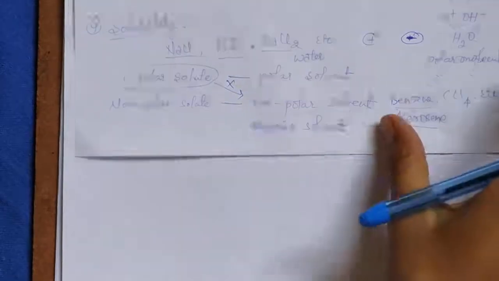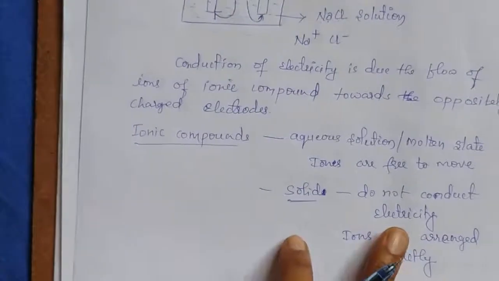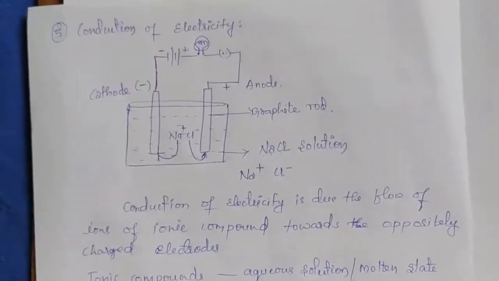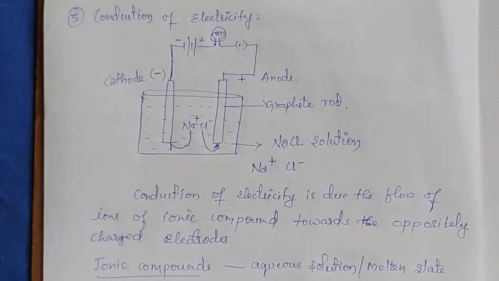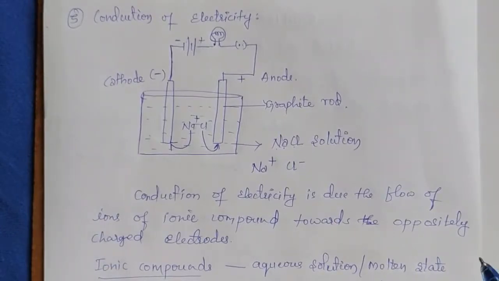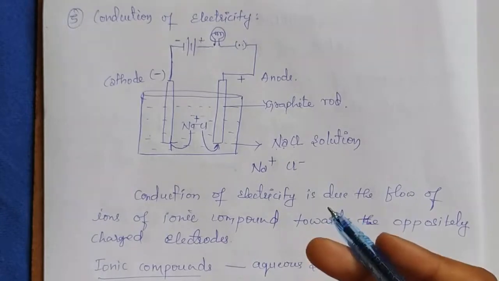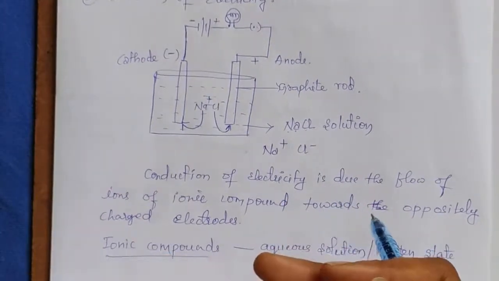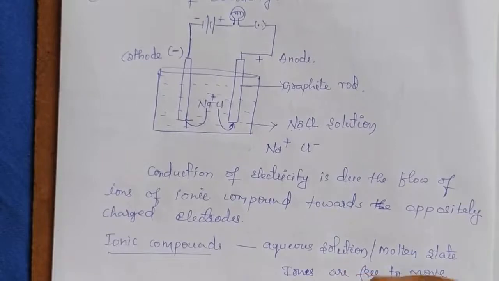And the last one is conduction of electricity. Aqueous solution of ionic compounds or molten ionic compounds can conduct electricity because the ions are free. They are free to move. Conduction of electricity is due to the movement of these ions.